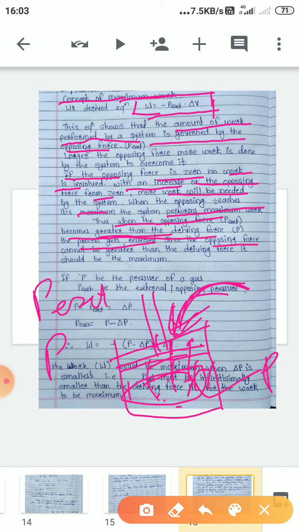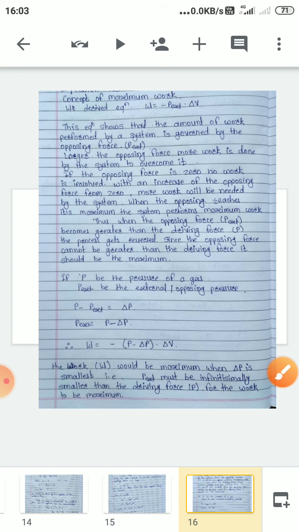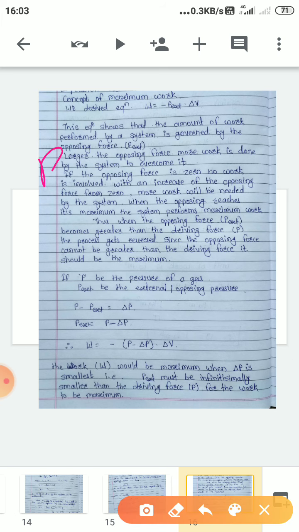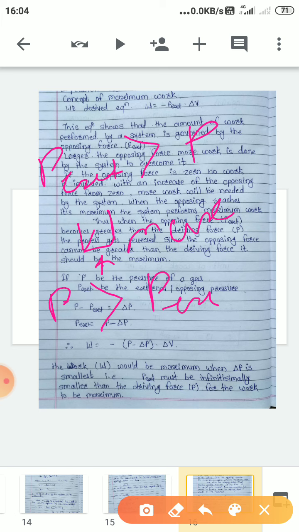Since the opposing force cannot be greater than the driving force, it should be the maximum work. That means P external should not be greater than P, so as to get the maximum work. Therefore, we consider the external pressure is always less than the pressure of gas, that is, P is greater than P external, for maximum work, and the process should not be reversed.